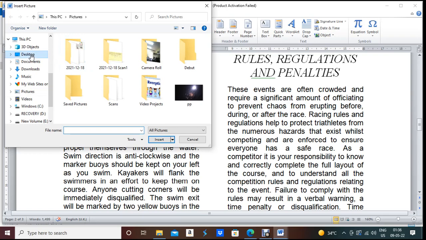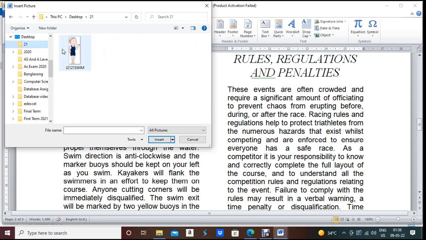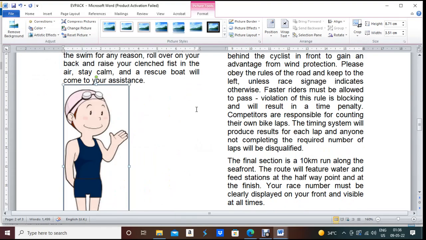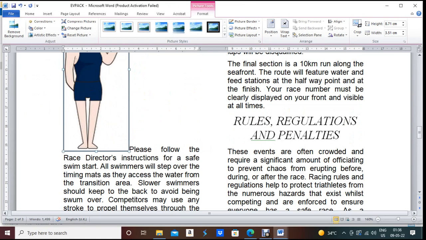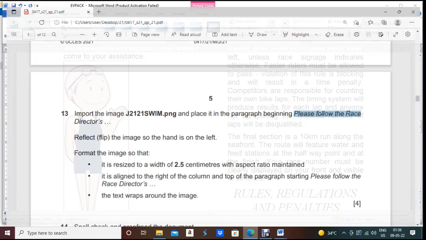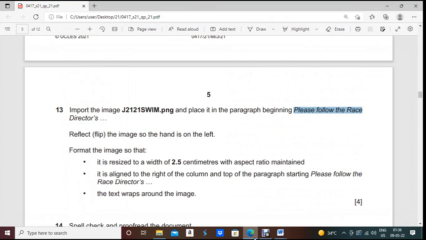So click on insert picture, desktop, 2-1 swim. Okay, done. And what we need to do after that, we already inputted the picture.